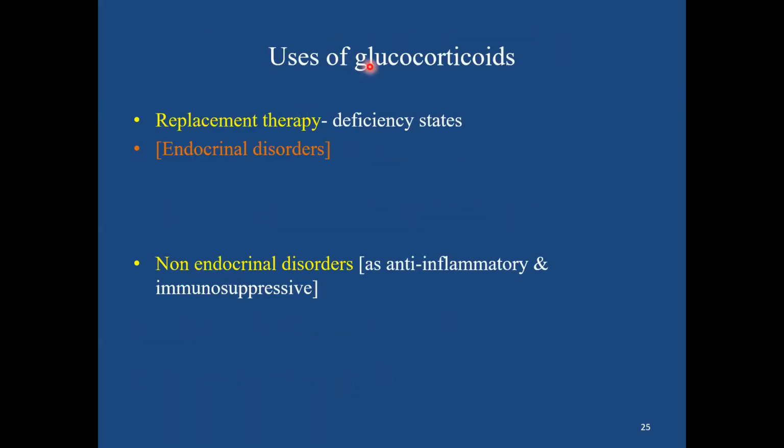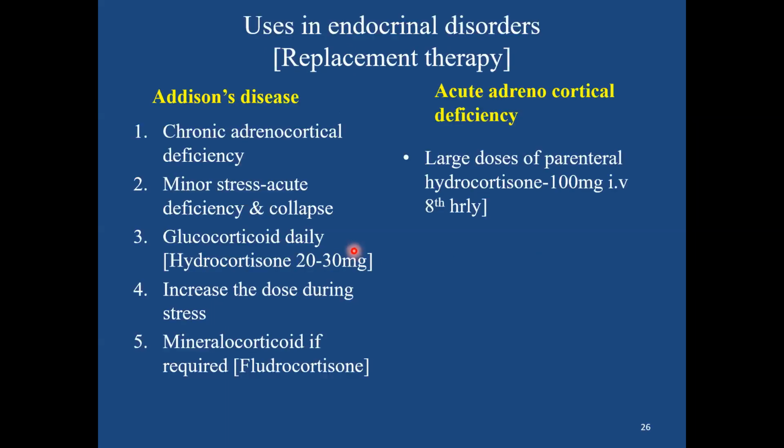Basically, the uses of glucocorticoids are divided into replacement therapy and non-endocrine uses. In replacement therapy, it is usually in deficiency states, like in endocrine disorders: acute adrenocortical insufficiency, chronic adrenocortical insufficiency, and congenital adrenal hyperplasia, CAH. And there are various other uses, because of their anti-inflammatory and immunosuppressive properties, in non-endocrine disorders. Now coming to the uses in replacement therapy in Addison's disease.